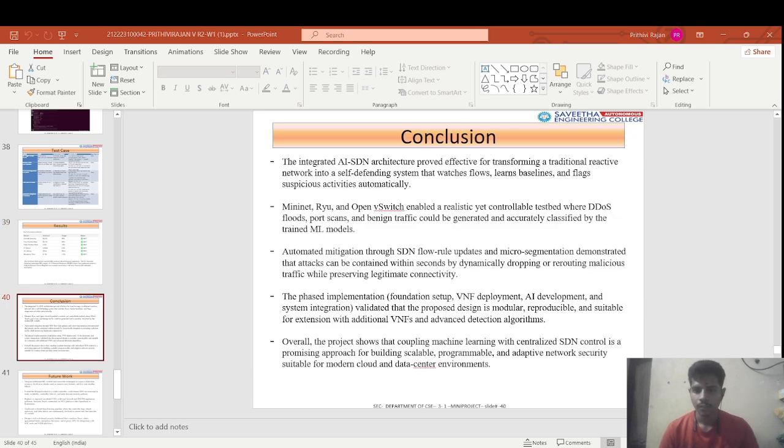The conclusion of our project: what we have built is an AI-driven SDN NFV architecture that detects and blocks network attacks automatically in 8 to 12 seconds. Key achievements are 92.3% detection accuracy, 8 to 12 second response, fully automated with no manual intervention, all test cases passed, and a production-ready system. Our impact is to transform reactive security into self-defending networks.